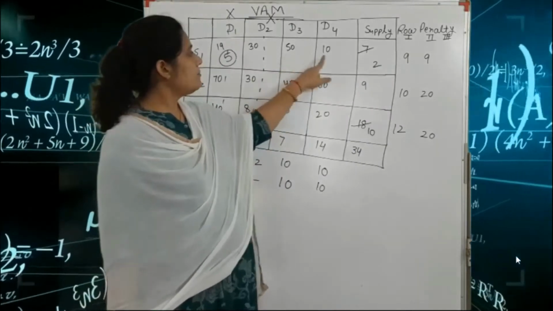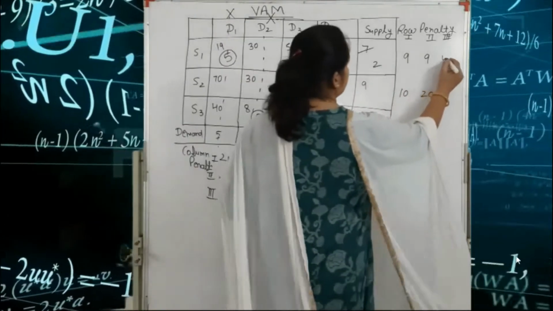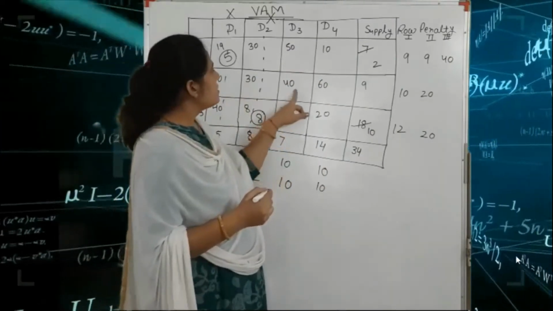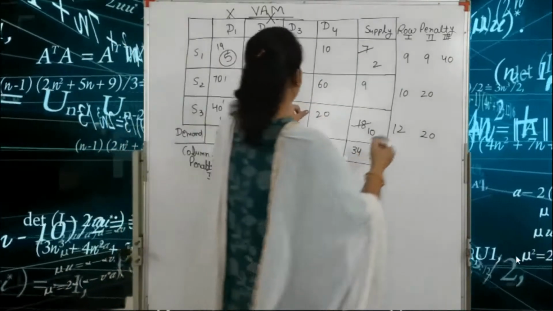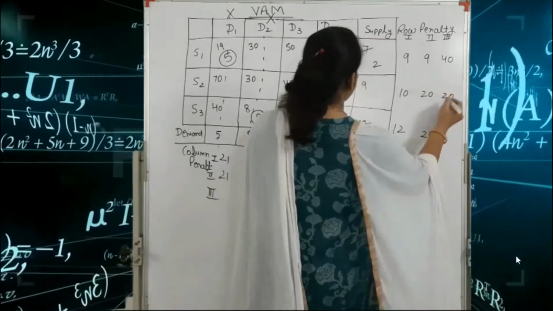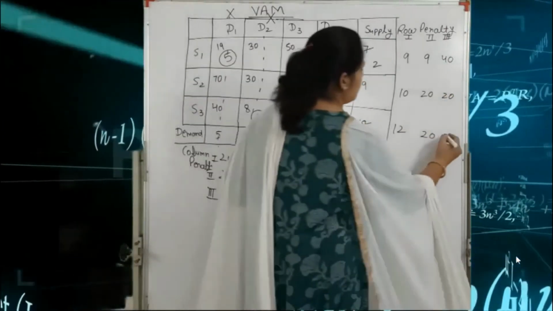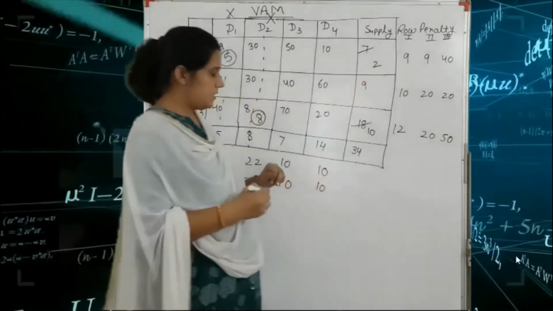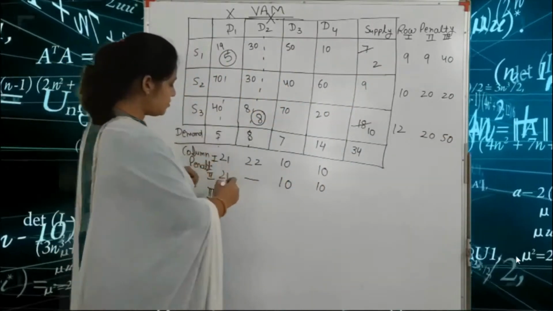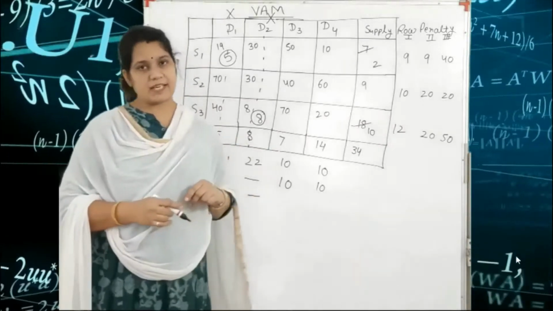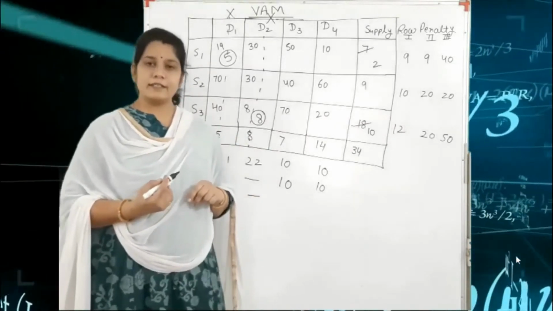So 50 minus 10 is equal to 40, because our two columns are cancelled. 60 minus 40 is 20. 70 minus 20 is 50. Got it? Here we write this because our first and second columns are cancelled.